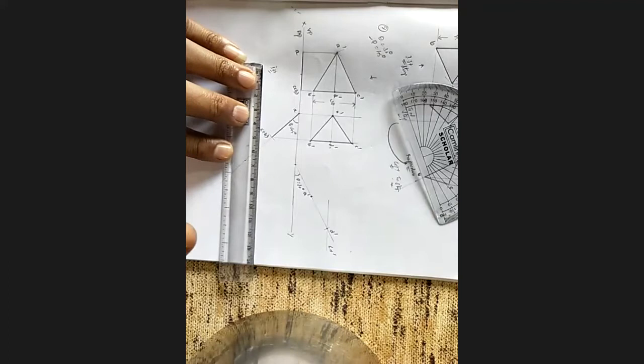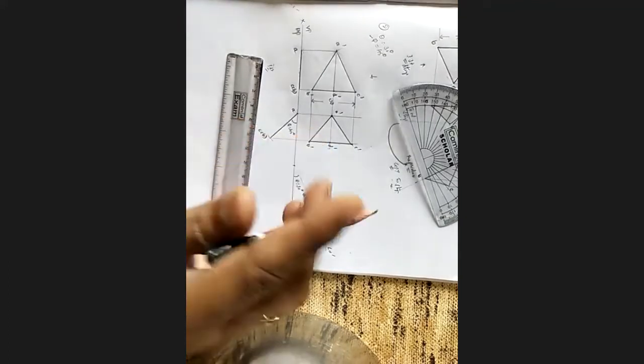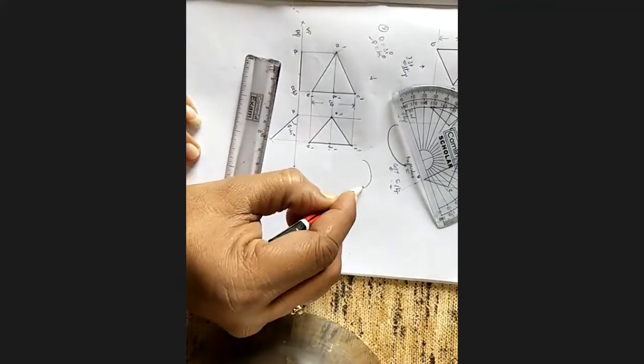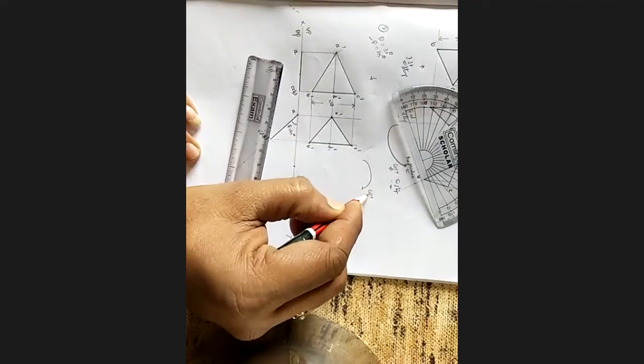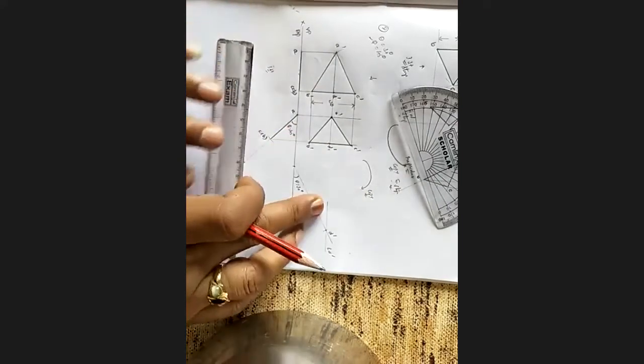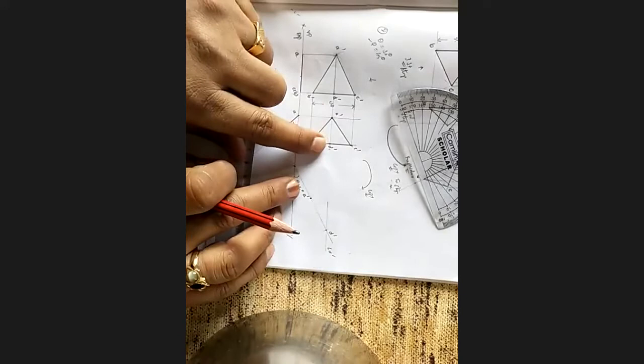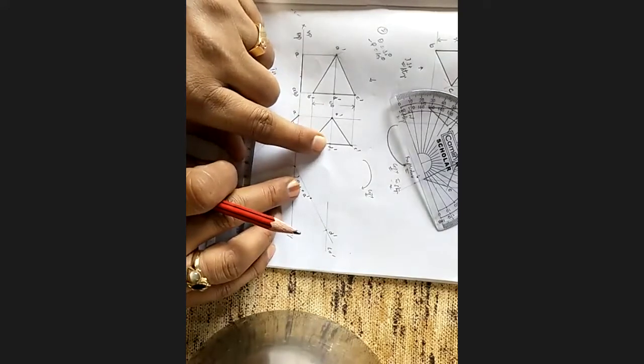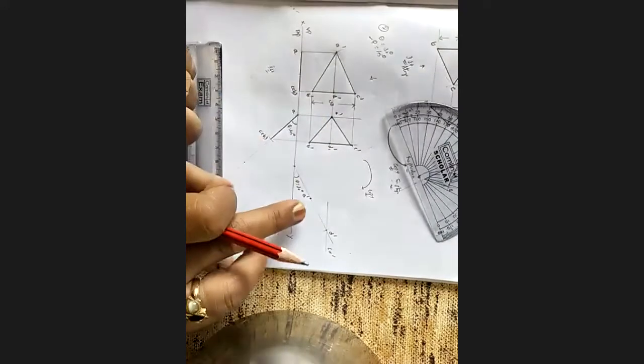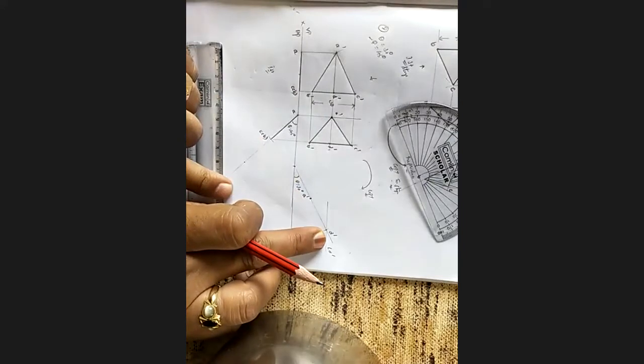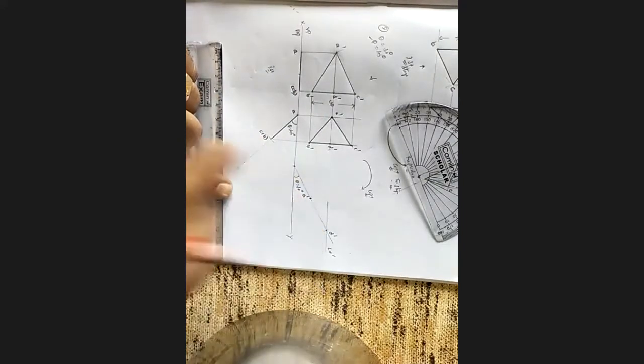Now listen, why am I doing this? I have to copy this figure. When I have to copy this figure, here I have the apparent median. I don't have the true median, but the angle given is for the true median. Then how to convert it? You have solved the line problem.